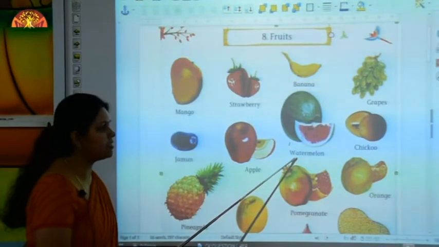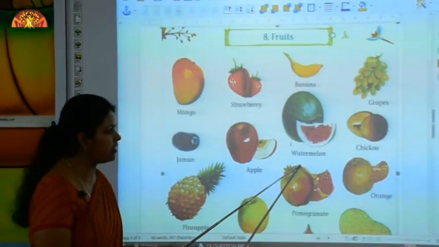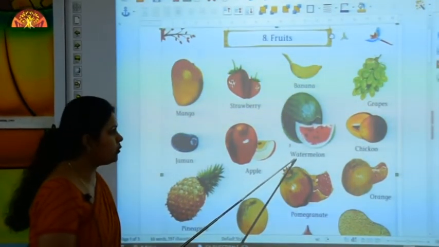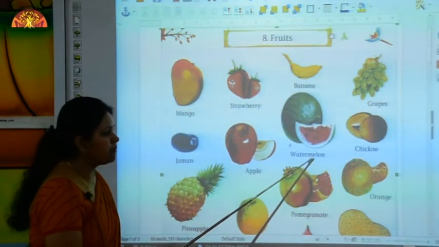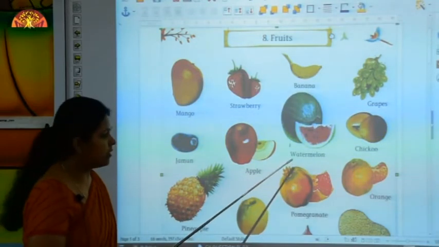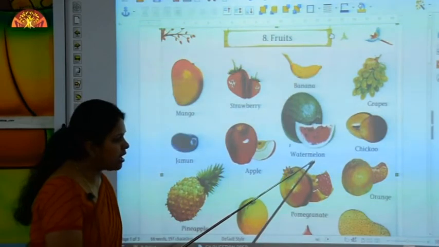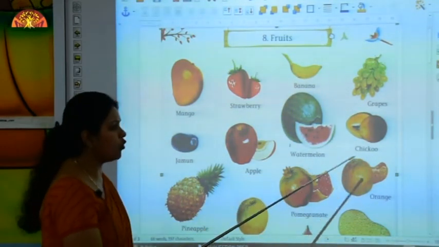Now what is this? Watermelon. And what is the spelling? Let's read. W-A-T-E-R. Water. M-E-L-O-N. Watermelon. W-A-T-E-R. Water. M-E-L-O-N. Watermelon.